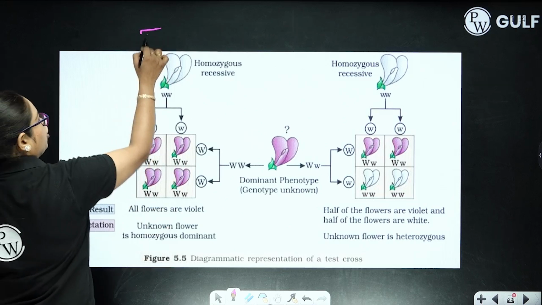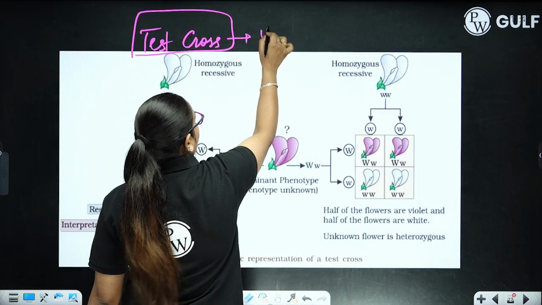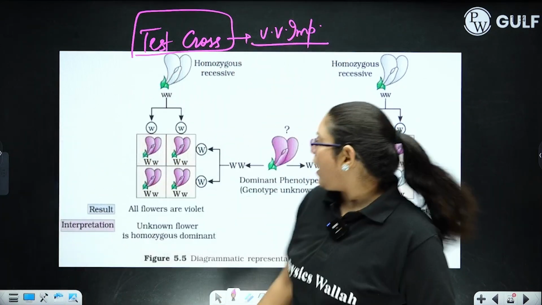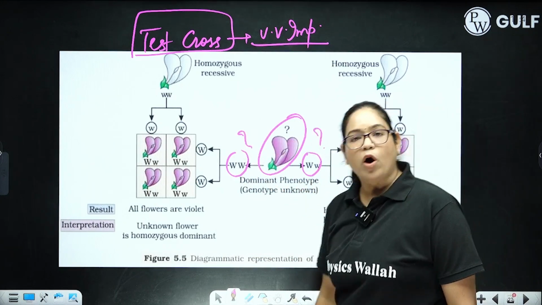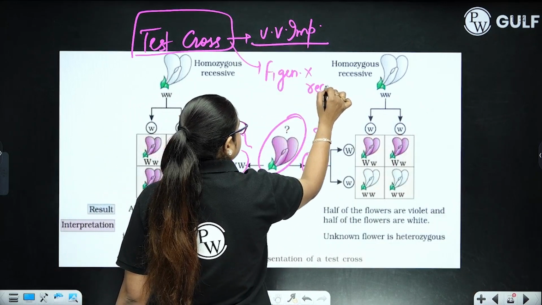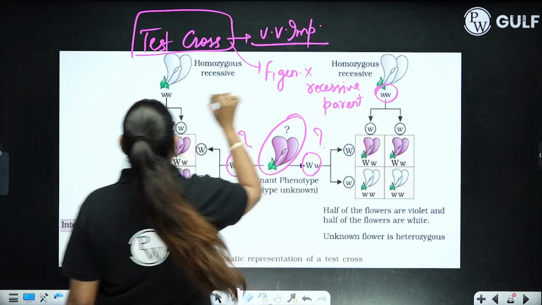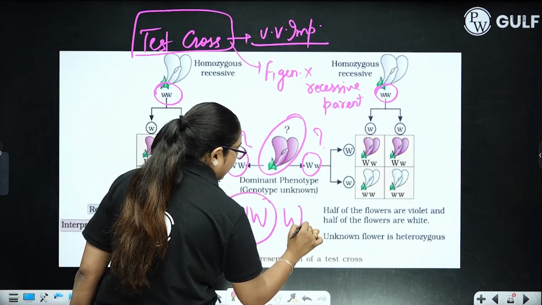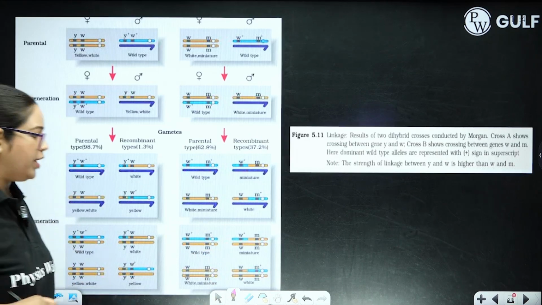Then you have a test cross. Test cross is again very important. Definitely you will get a question from test cross in some form, where you know the phenotype but you are not aware of the genotype. So what you have to do in a test cross, the F1 generation is crossed with the recessive parent. You know that one parent is recessive, but the other parent can be homozygous dominant, or it can be heterozygous, right? So this is again a very important cross in principles of inheritance and variation.